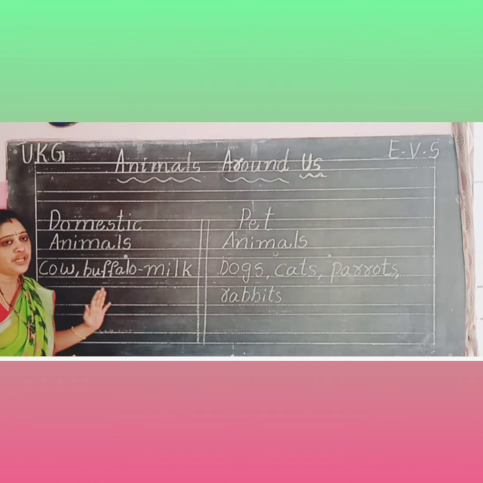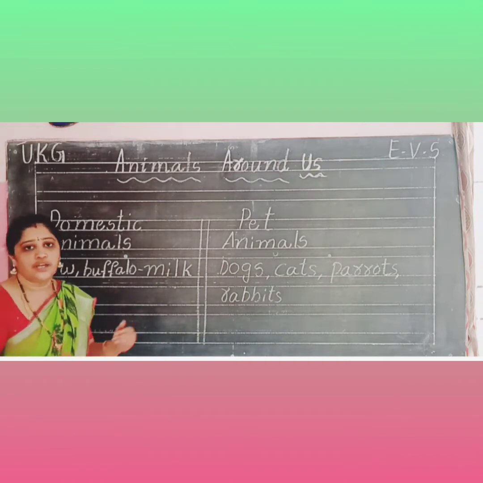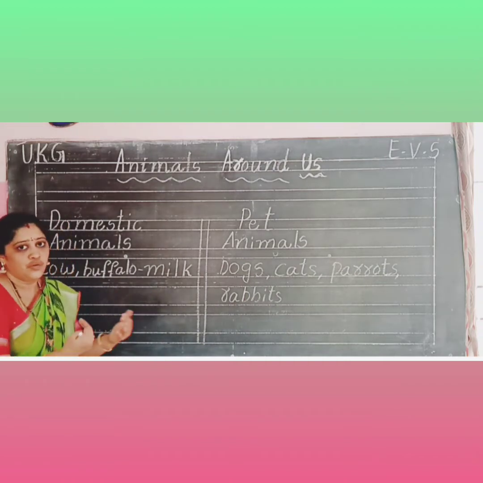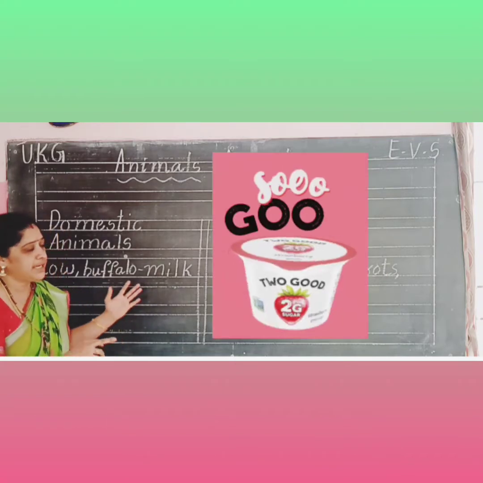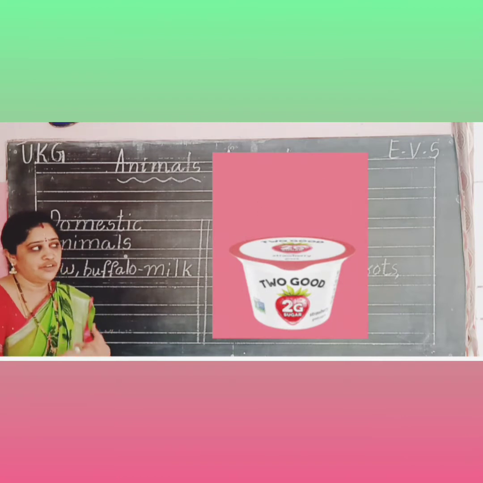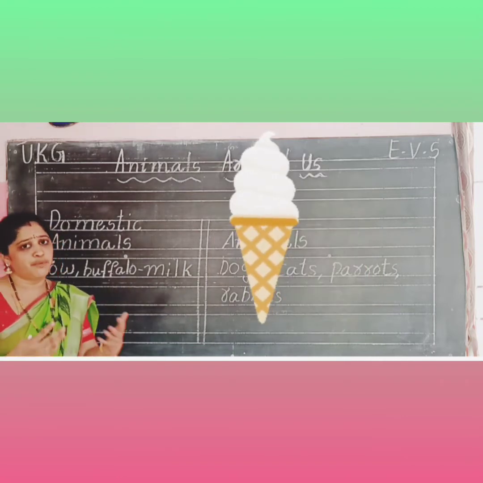Some animals we use for our uses only. Milk we use for curd, for drinking, for buttermilk, like that. Milk is also used for ice cream. So many products are made of milk.